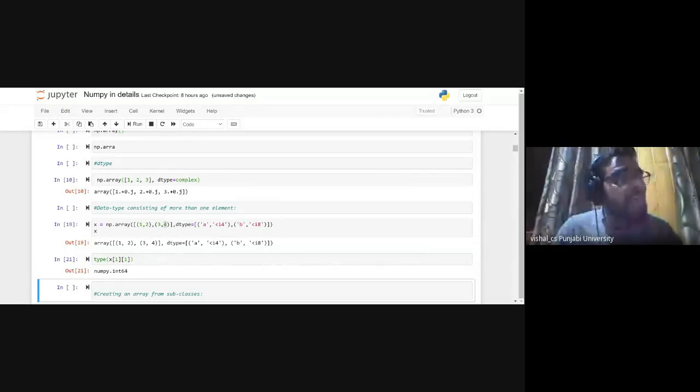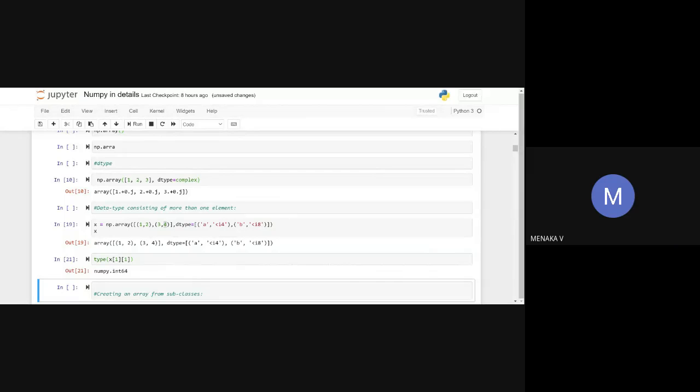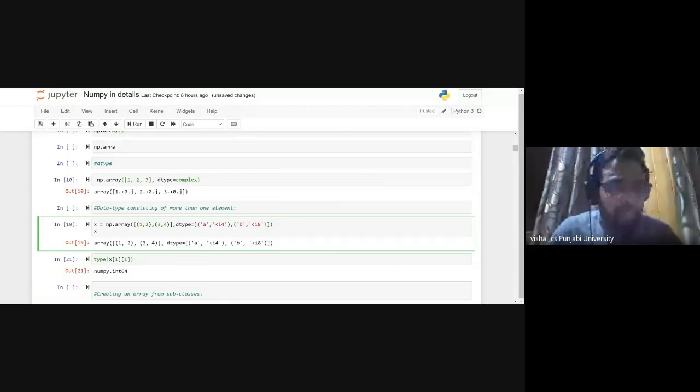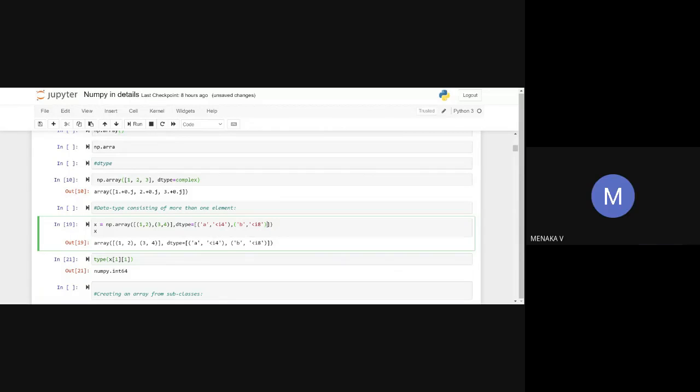Got it? This means that we can specify the individual data type to each individual element when we are passing values within the tuple in the list. Is it okay?